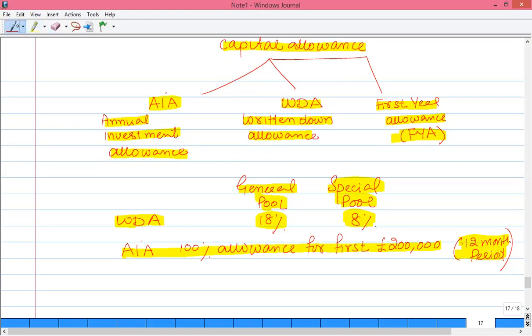For example, let's assume that there is a short accounting period and our accounting period is of 6 months. Then the AIA would be reduced accordingly. So now 200,000 into 6 by 12.